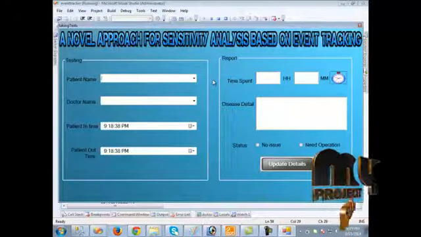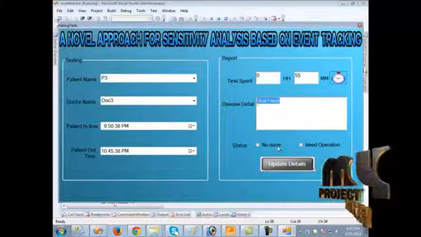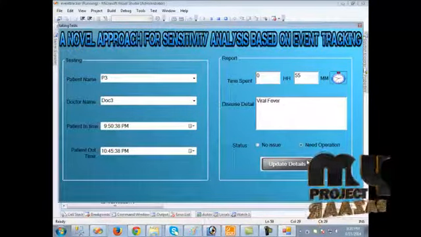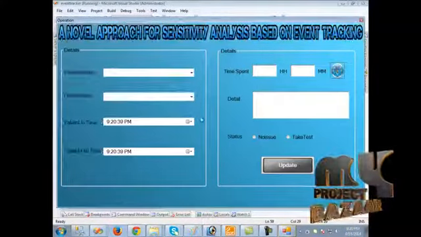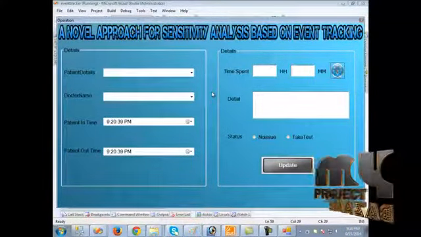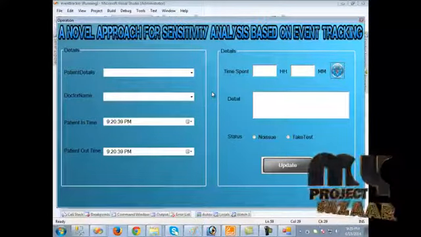So we must fill in the details first. Here the doctor should mention the disease detail, then the status should be mentioned. When we click update details, it is entered in the server. When we click the next button, it will lead to the operation. Here we have already mentioned that the patient's current situation is very serious, so he needs an operation.